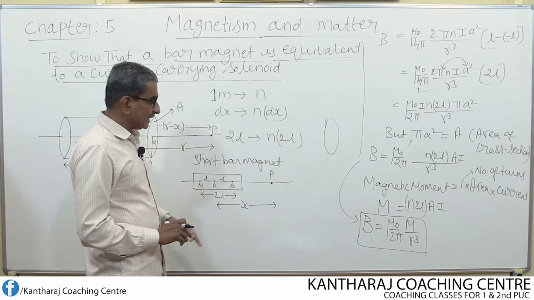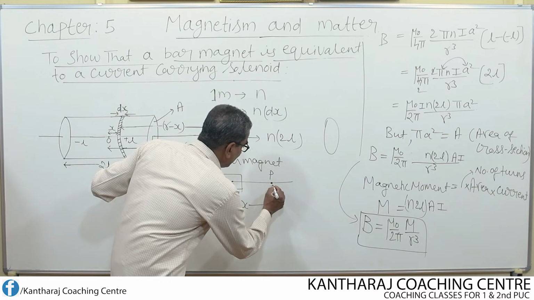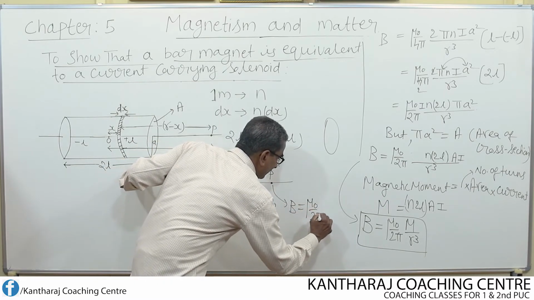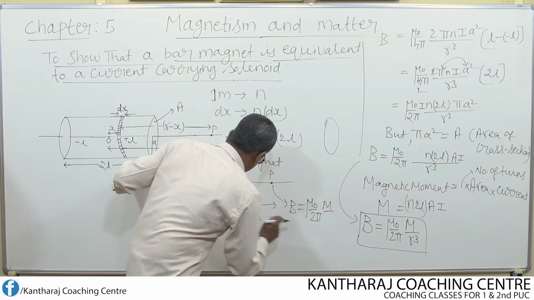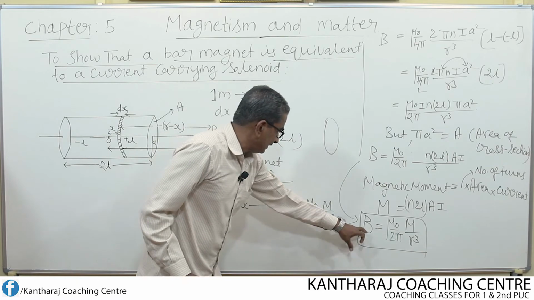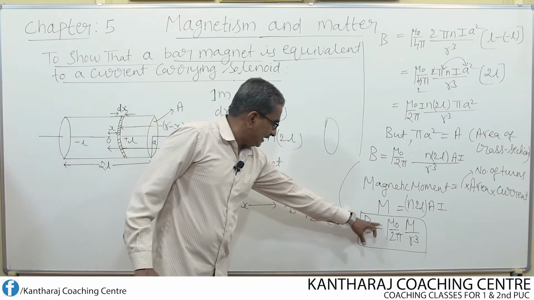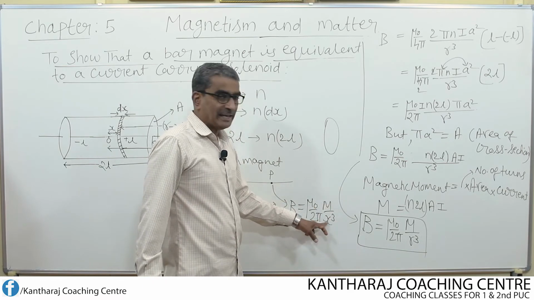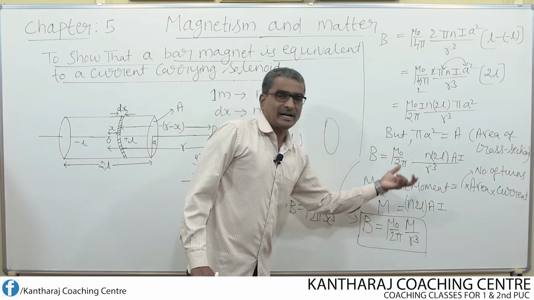For a short bar magnet, the expression for magnetic field at the point P is B equal to mu naught over 2 pi, m divided by, what is the distance? x cube. You compare this equation with this: B equal to mu naught over 2 pi, magnetic moment divided by x cube, magnetic moment divided by r cube.